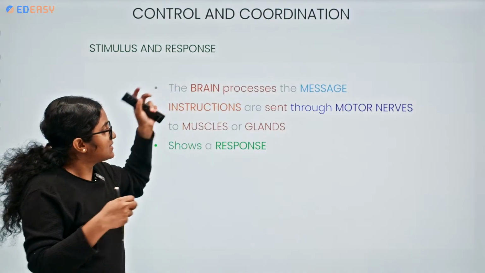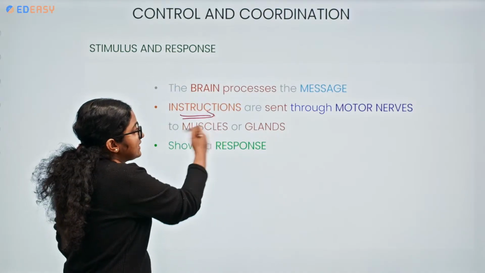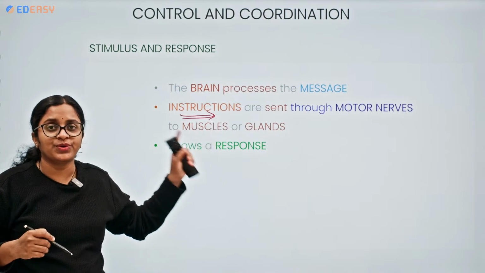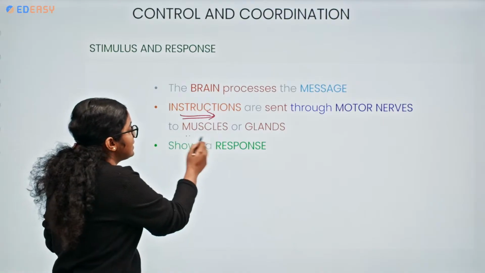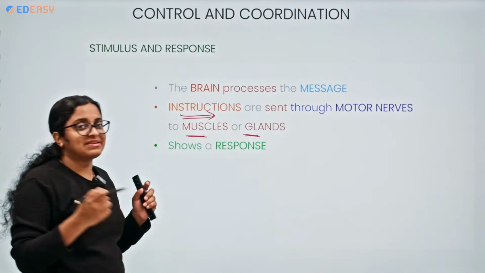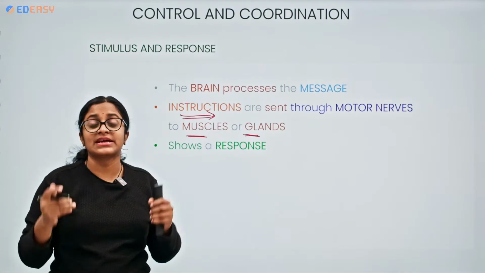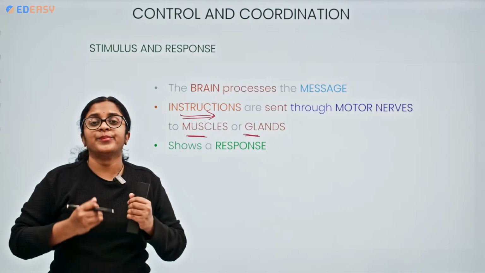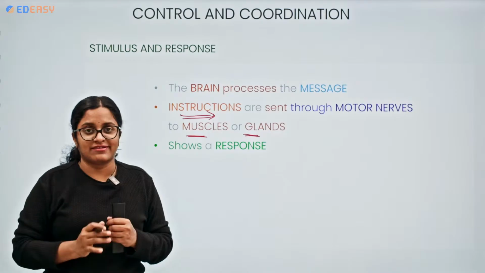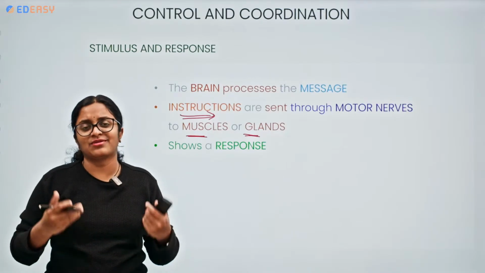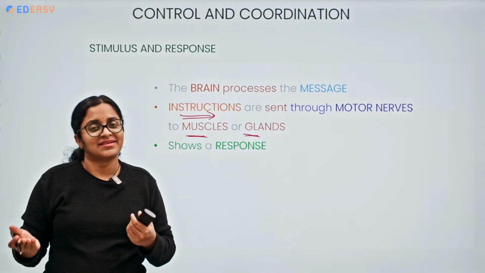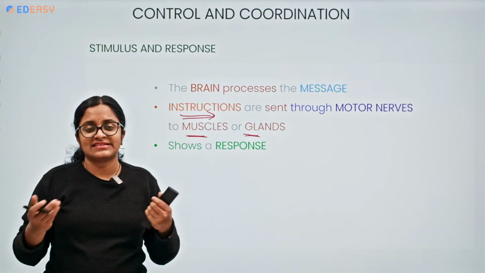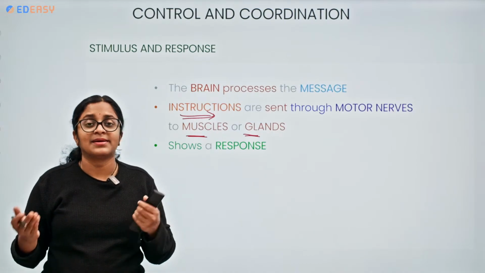Now, the brain is processing the message and it is sending the instruction through the motor nerve to a muscle or gland. So this muscle or gland shows a response, nothing but you moving towards the rose flower. Of course, the muscle movement gives us movement, locomotion, involving the skeletal system and muscular system.